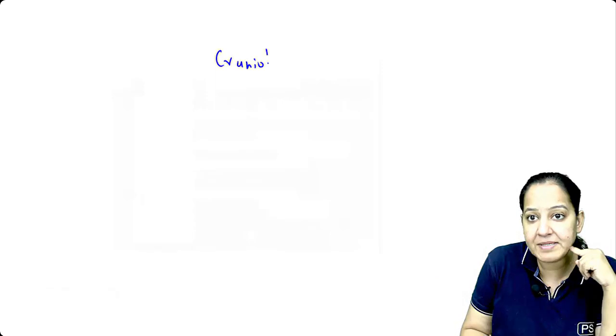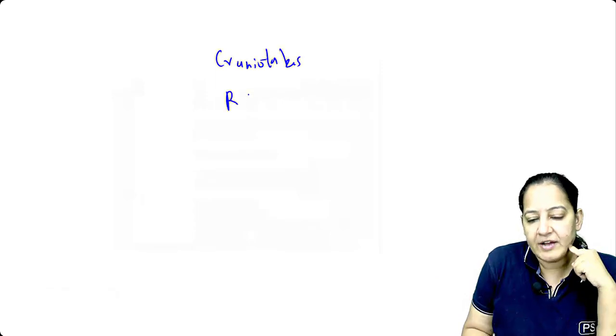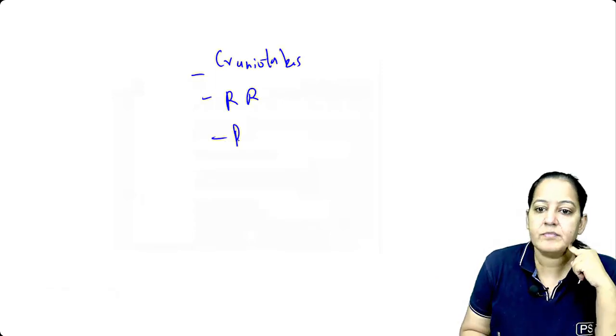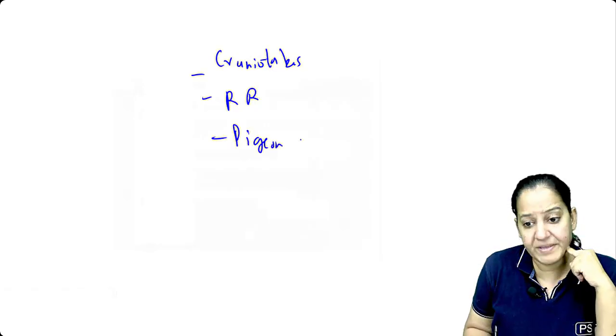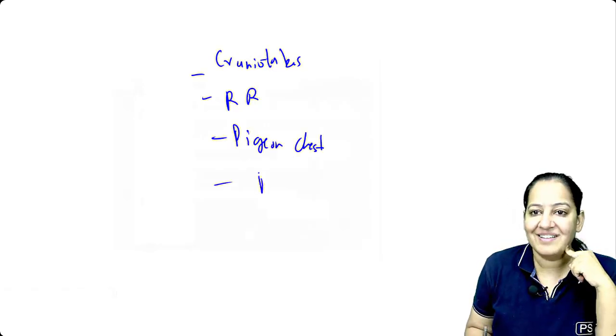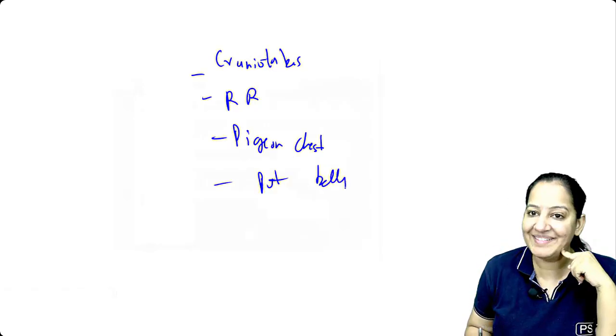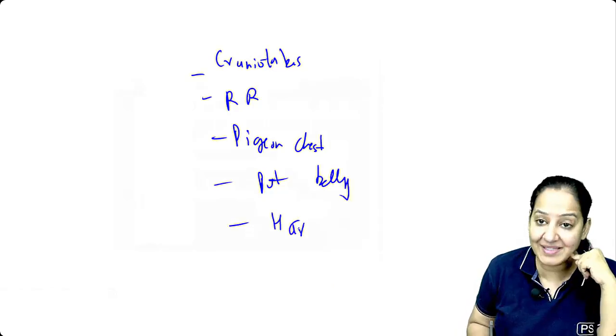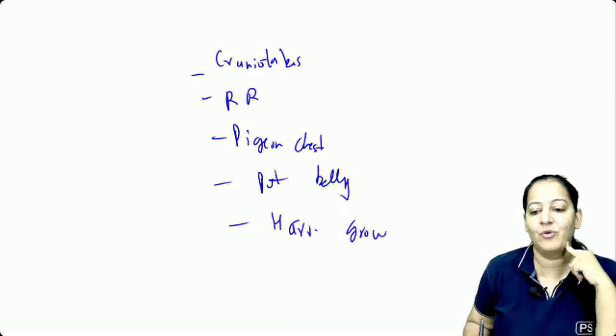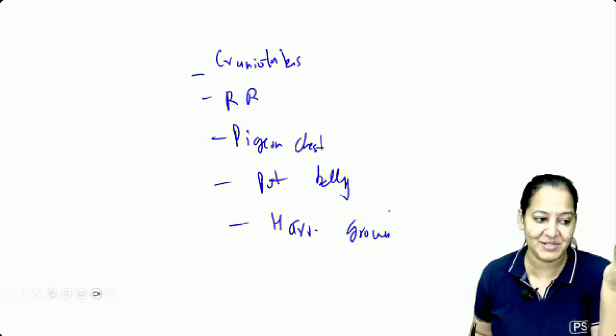What we have learned: the earliest is craniotabes. After that, I told you rickettsial rosary. After that, I taught you the pigeon chest. The next, I taught you the pot belly. Okay, I taught you Harrison's groove. So learn all these catchy words. You can get questions on that.